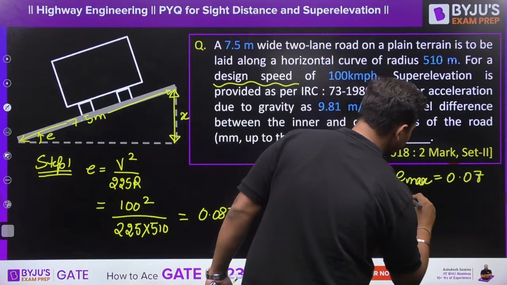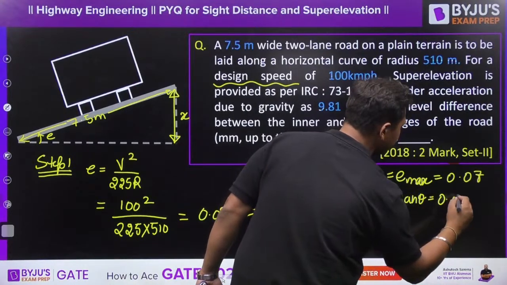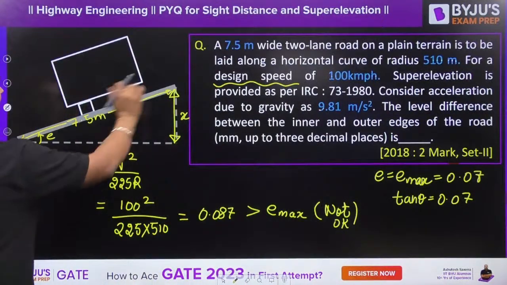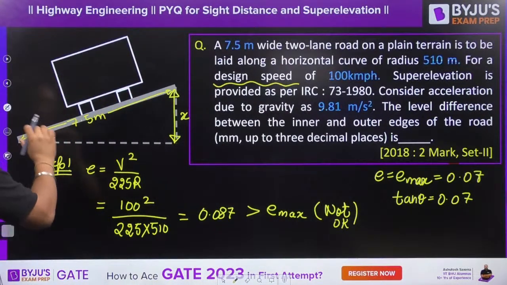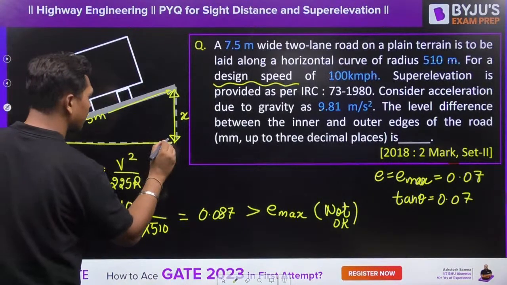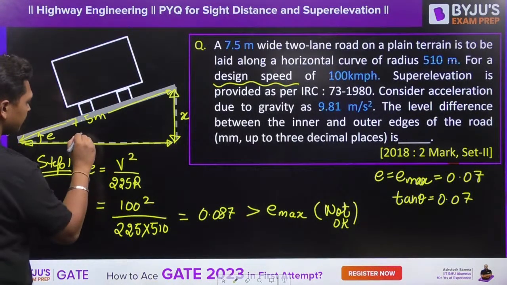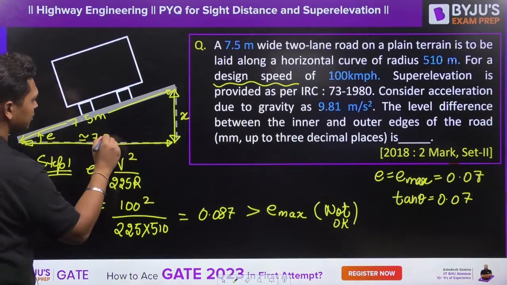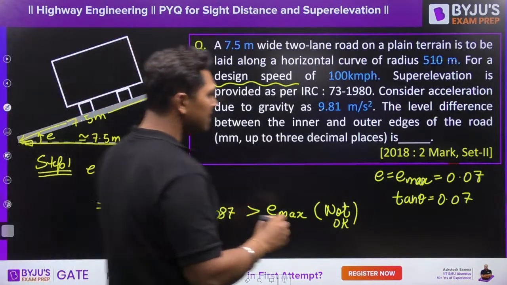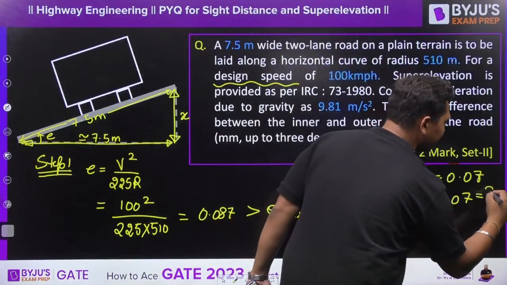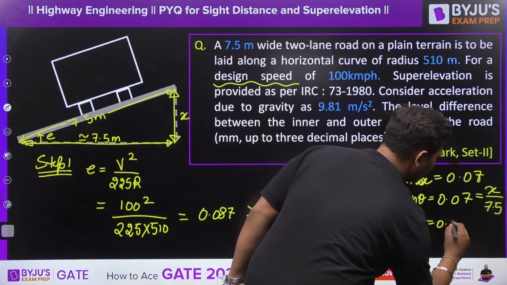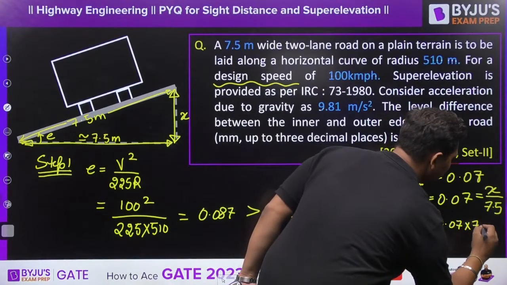So that means tan theta is given to you as 0.07. And what is tan theta? X by the width. If this is 7.5 meter, guys, this theta is very small, so the slant length will also be almost equal to 7.5 meter. There is not too much of a difference. You can consider this as also 7.5 only. So this is equal to X divided by 7.5. So X will be equal to 0.07 multiplied by 7.5.